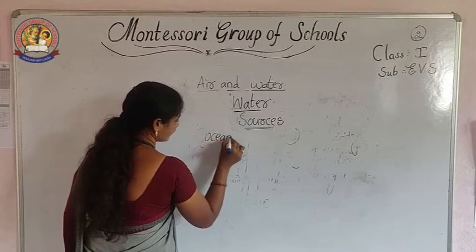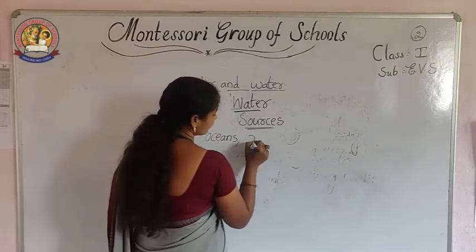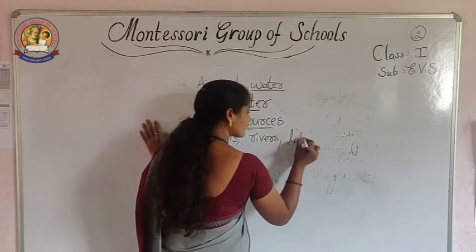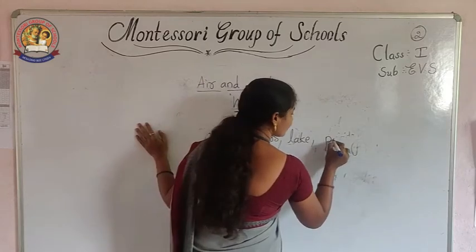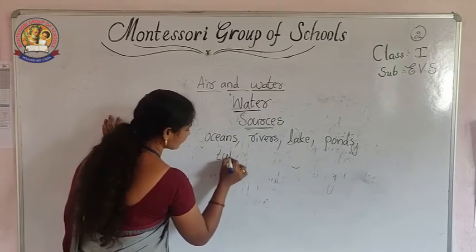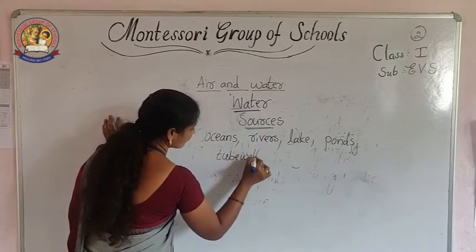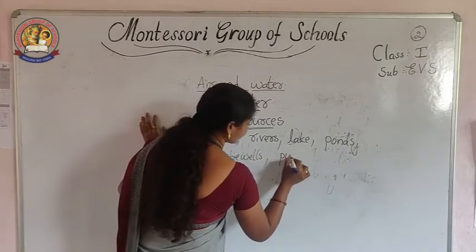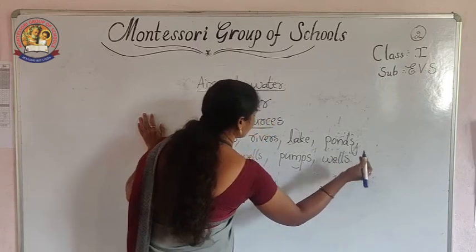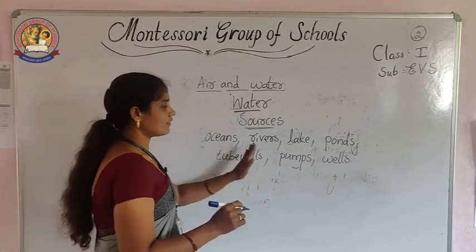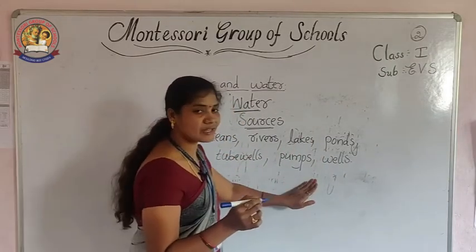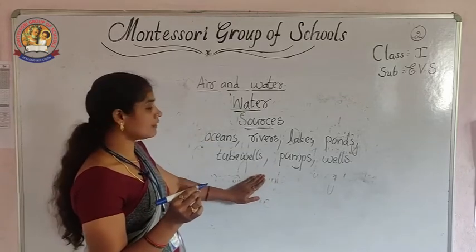Oceans, rivers, lakes, ponds, tube wells, pumps, wells. These are having water in them.